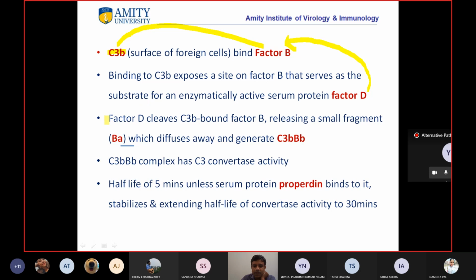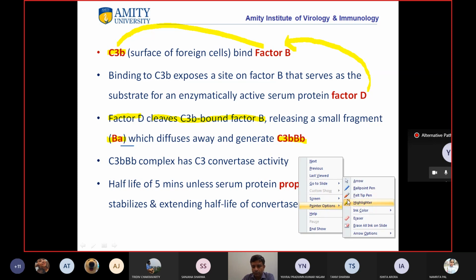So what does factor D do? Factor D cleaves C3b-bound factor B, releasing a small fragment Ba. So it's the same thing which we have seen. There is formation of Ba, the smaller component, which diffuses away, and generates C3b and the bigger fragment Bb. Okay, clear?